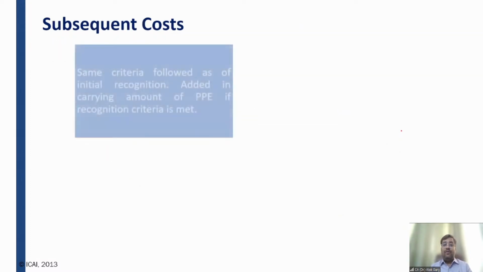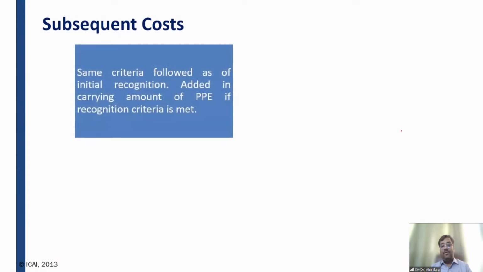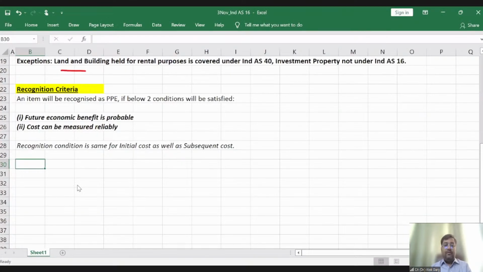Coming to the subsequent cost. What is the subsequent cost? Friends, tell me what could be the subsequent cost. So let's talk about the subsequent cost. Very important part, guys.